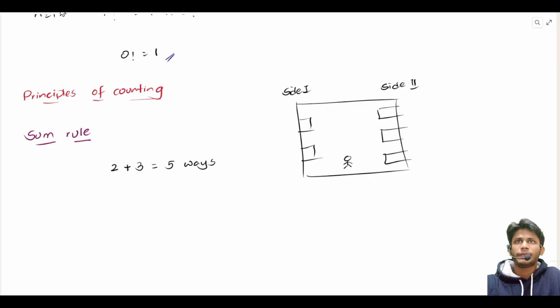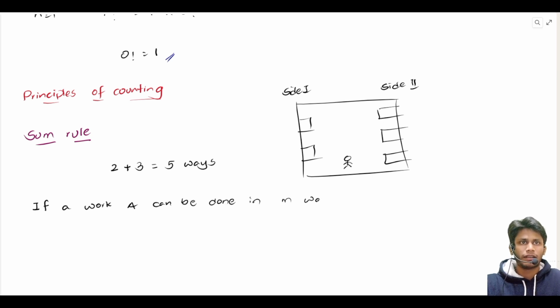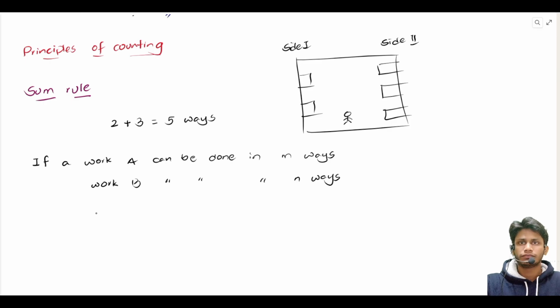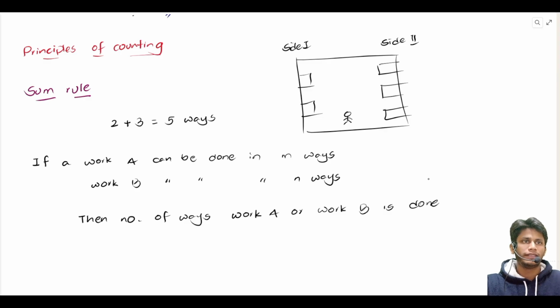The sum rule says that if a work A can be done in m ways, and a work B can be done in n ways, then the number of ways either work A or work B is done is m plus n.